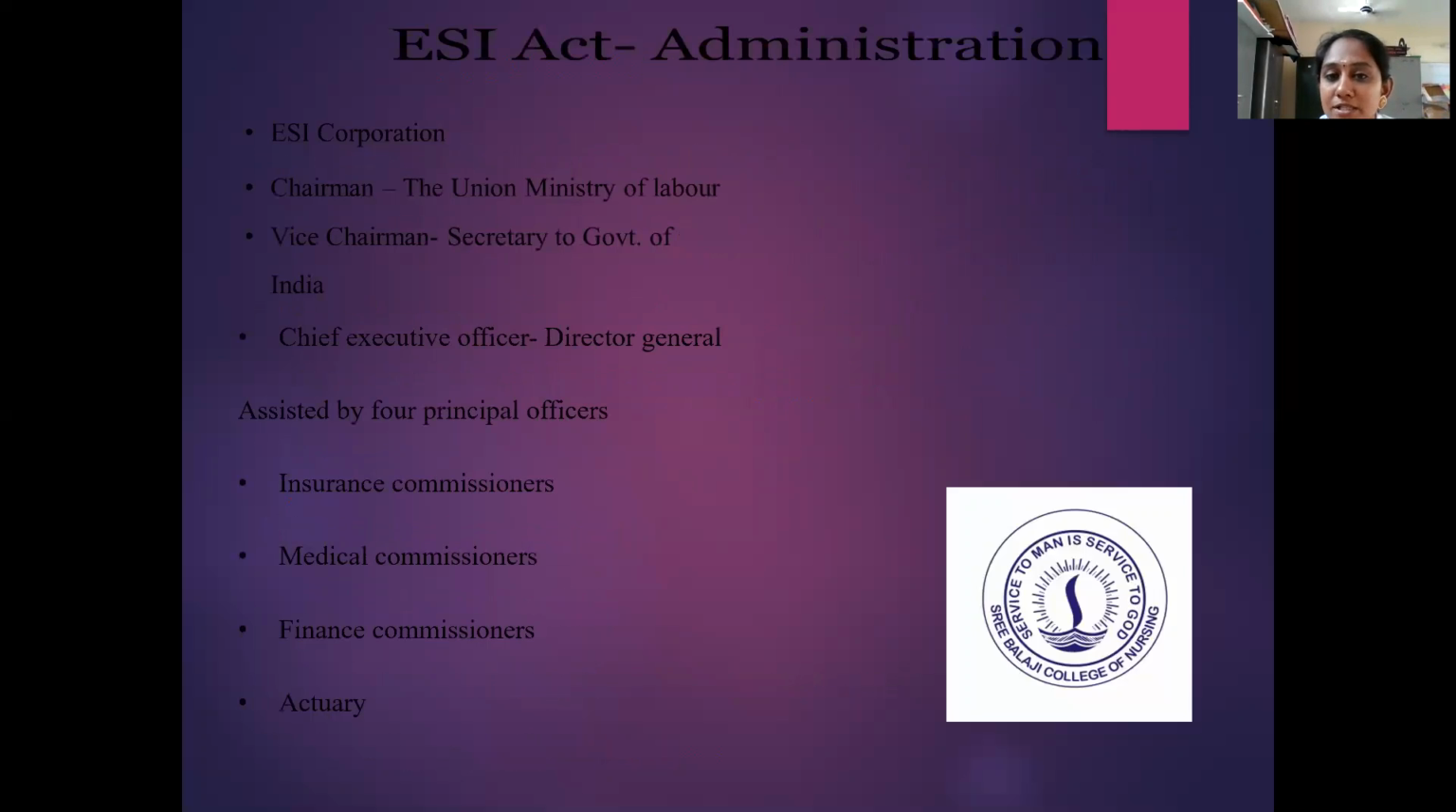So in the ESI Act administration, there will be a chairperson, vice chairman, and chief executive officer. The Union Minister of Labor will be the chairman. The Secretary to the Government of India will be the vice chairman. The Director General is the Chief Executive Officer, and under them they will be assisted by 4 principal officers. The 4 principal officers are the insurance commissioner, medical commissioner, finance commissioner, and actuary.